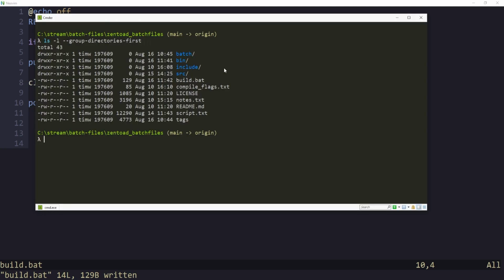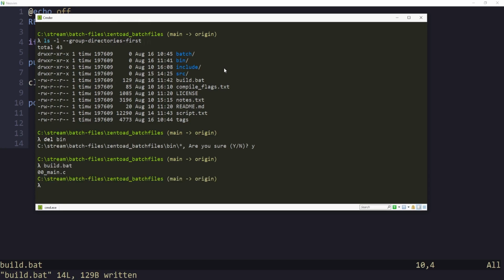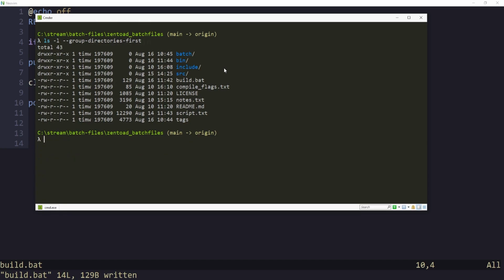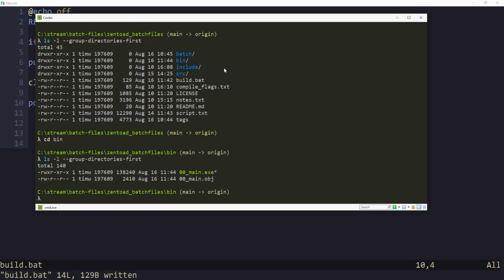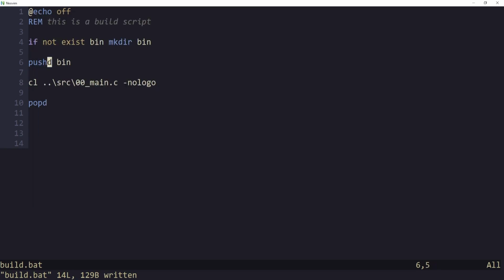All right, so we've cleaned up the directory, and now we have a bin folder, and everything should go into the bin. Let's delete the bin folder and run the batch again. Good enough. So we deleted the folder, we ran it again, it put the folder back, and it put all the files in the bin folder. Let's verify that. And indeed, main.exe and object are there. Push directory and pop directory are very useful. This is a pretty good tool to have in your batch file scripting.